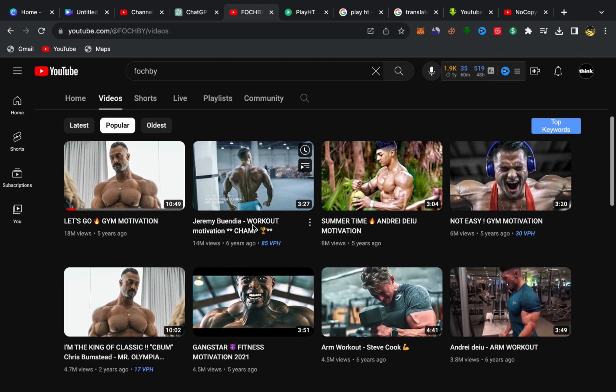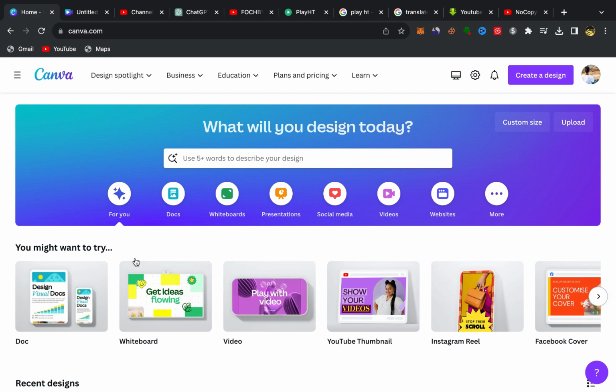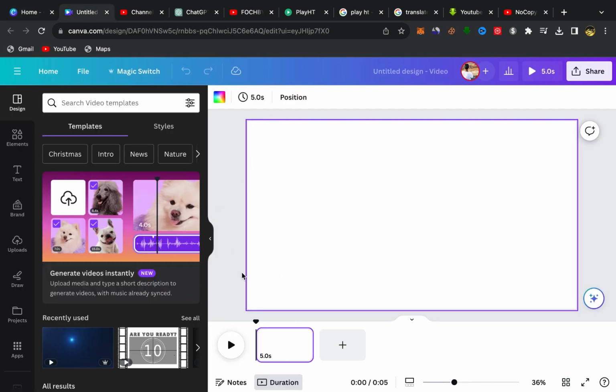Okay, so what you need to do is you need to go to Canva. Okay, so let's go to Canva. You need to create an account on Canva like this one. If you don't have an account on Canva, go to Google, search for Canva, sign up by using your email address. The sign up process is super easy and simple. After you finish, click over here on video. Okay, you will be directly in this page over here.